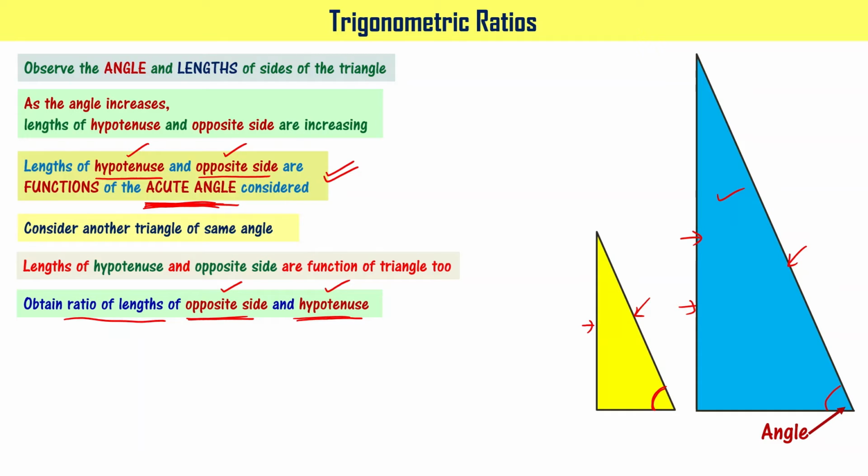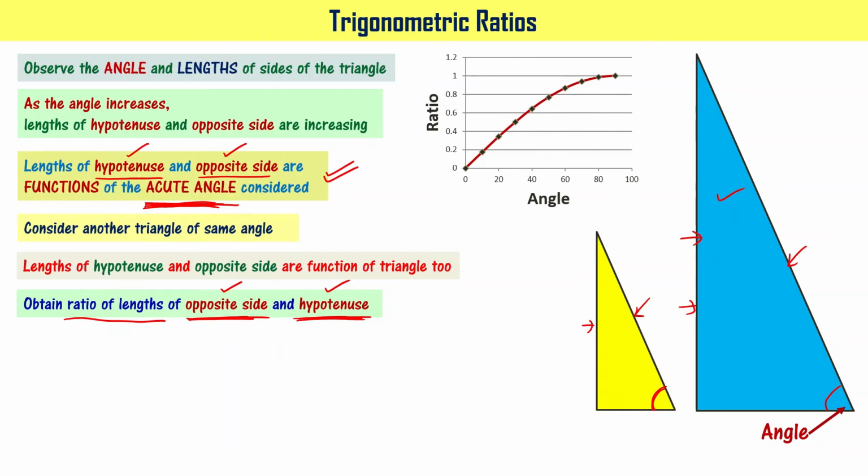Similarly, you take the ratio of opposite side and hypotenuse for multiple right angle triangles. When you do that, you get a figure like this. The ratio can be 0 or it can be any value between 0 and 1. This is what one can do, for example, by drawing different right angle triangles and taking their ratios.